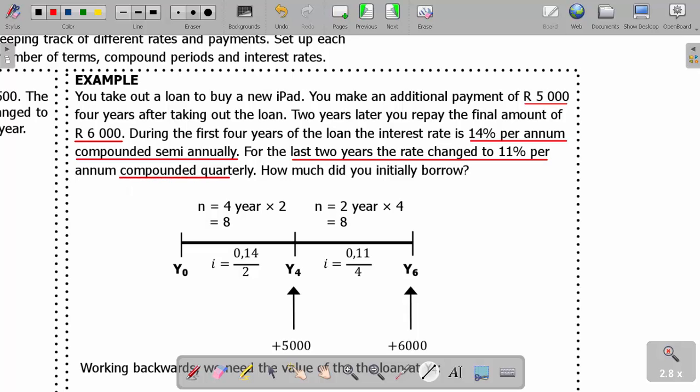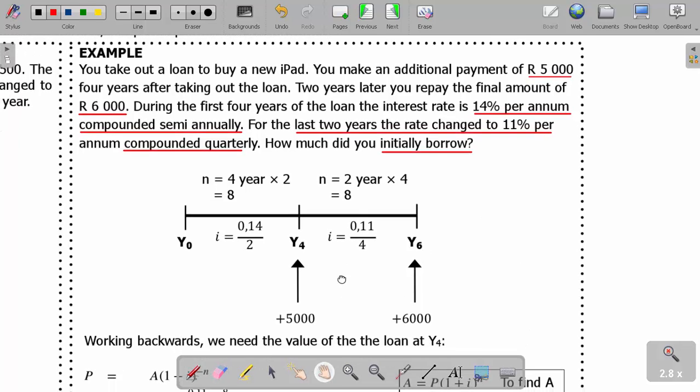The question says, how much did you initially borrow? So initially, meaning you're looking for the P. Now the A is the 6,000 in that case. That's what you have here. Okay, let's check it out now properly.